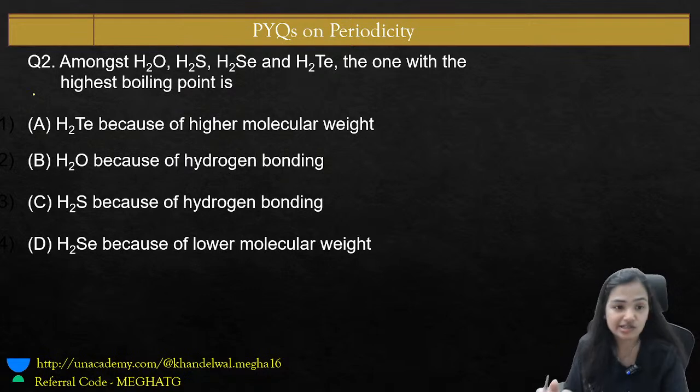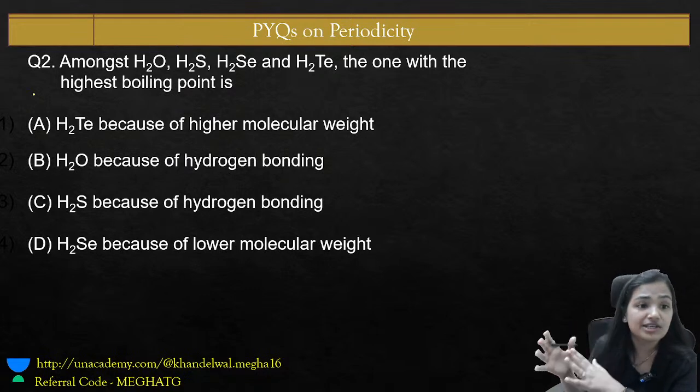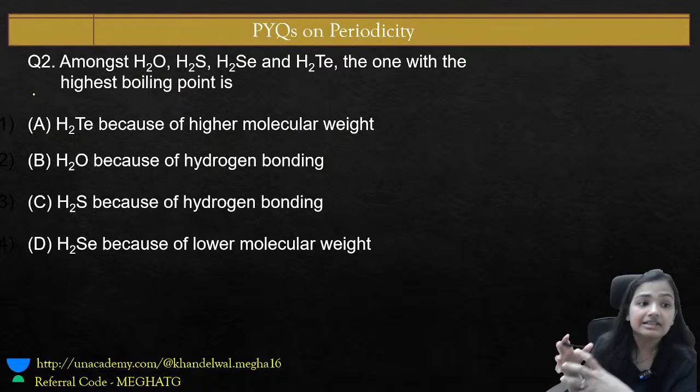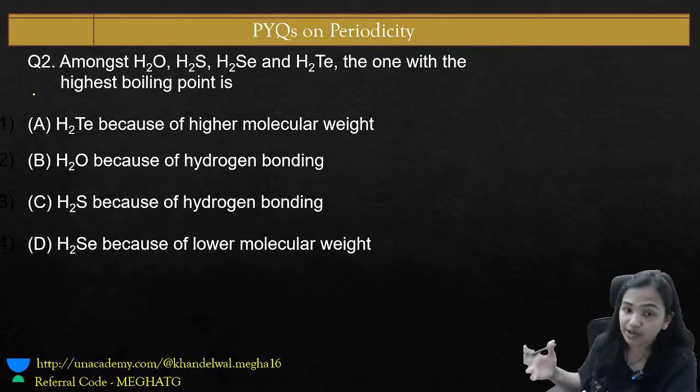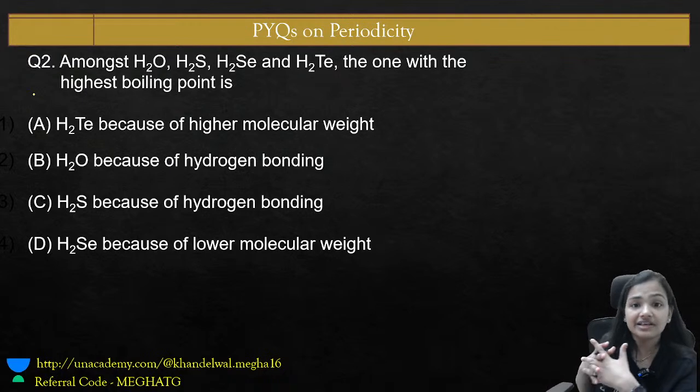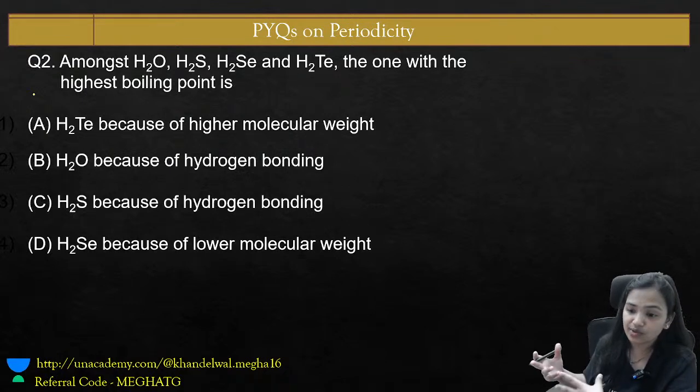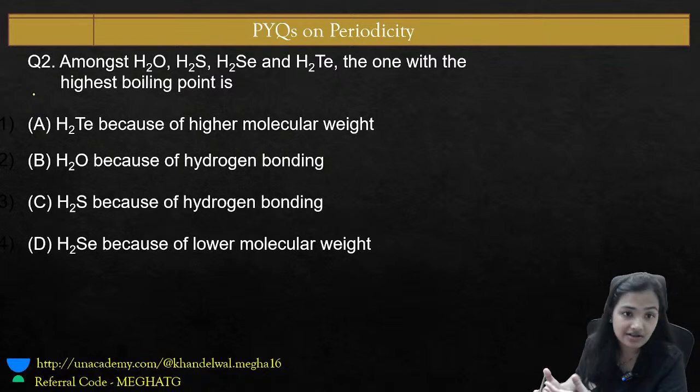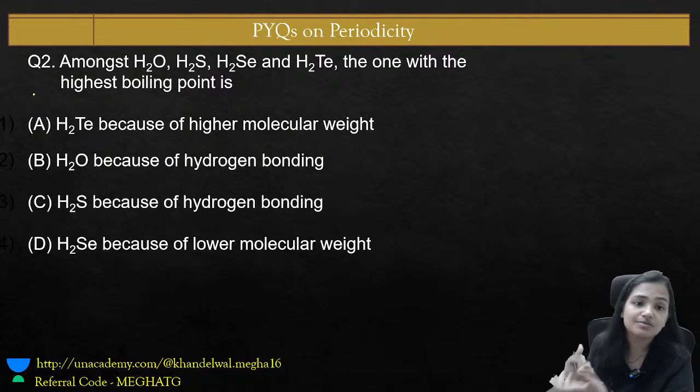Chalo, so let's move to another question. Among H2O, H2S, H2Se and H2Te, the one with the highest boiling point. When there is a question related to this, what would be the reason for the boiling point? The boiling point is a physical property. When this physical property gets affected,